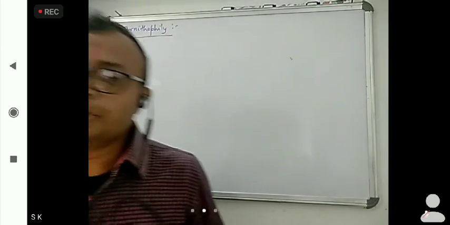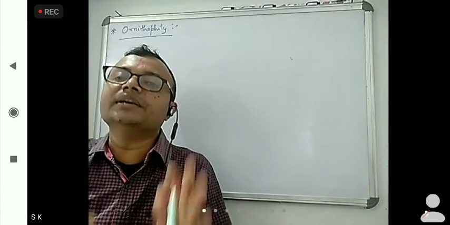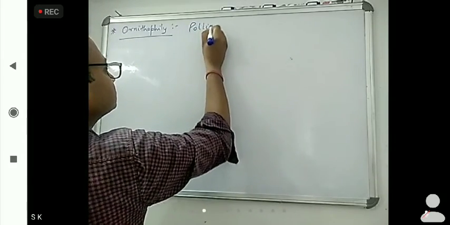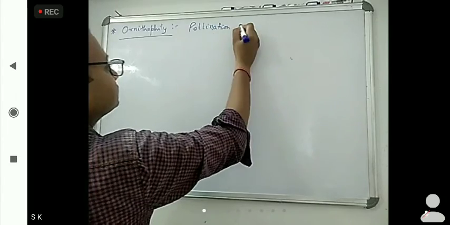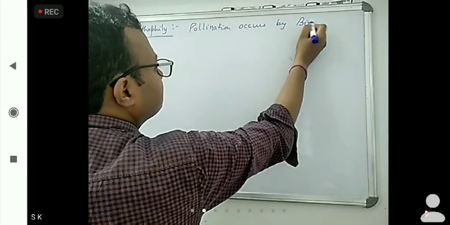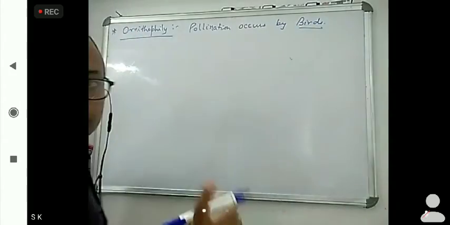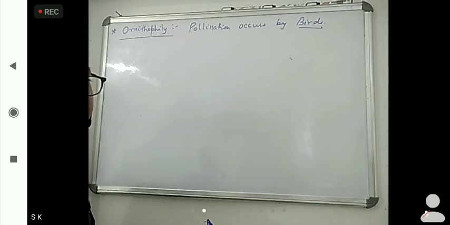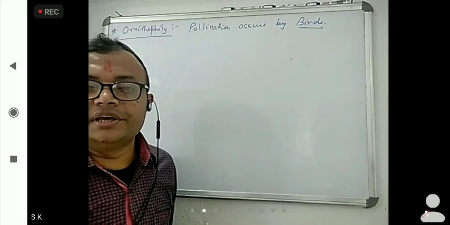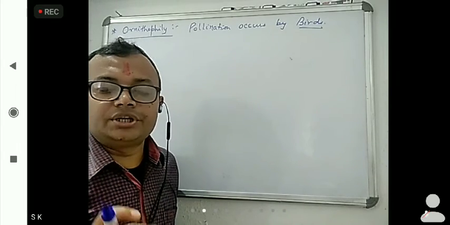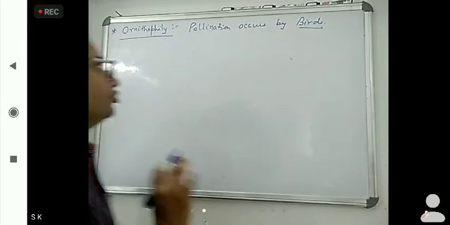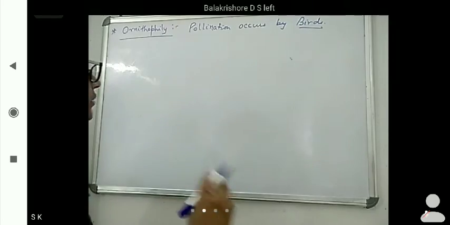Here what happens? Pollination occurs by birds. These terms we have to remember. If pollination occurs by birds, that is ornithophily. If pollination occurs by air, anemophily. Pollination by water, hydrophily. Okay, that you have to remember.